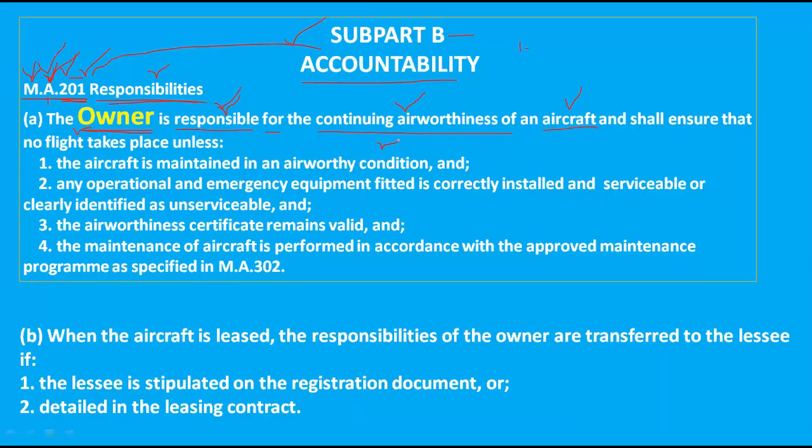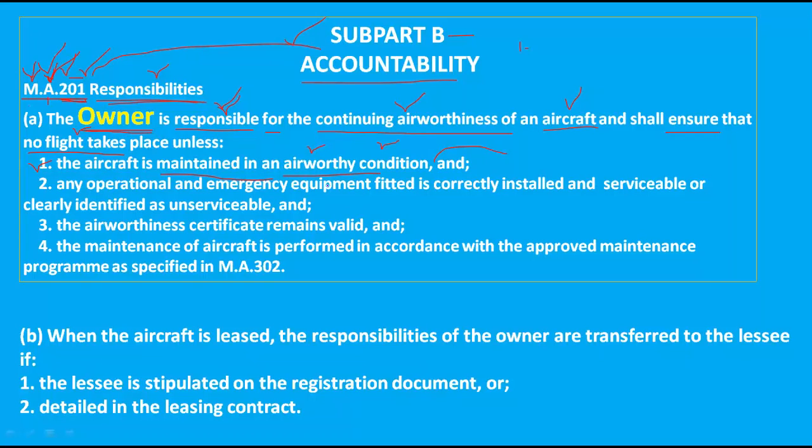The owner is overall responsible. Another thing is the owner should ensure that no flight takes place unless, before flight, the aircraft is maintained in airworthy condition. Means a maintenance organization should properly maintain that aircraft in an airworthy condition.